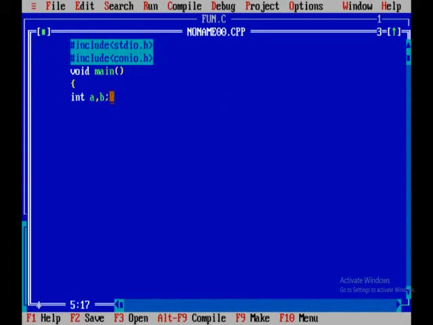Now I have values a comma b. Now I have one more value, say add. Okay. Now clear the previous screen.